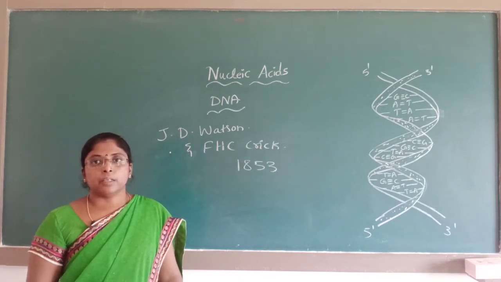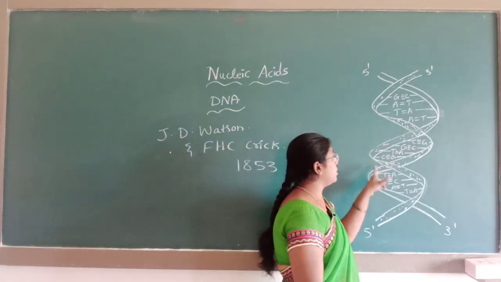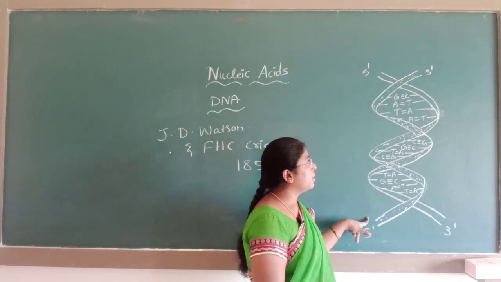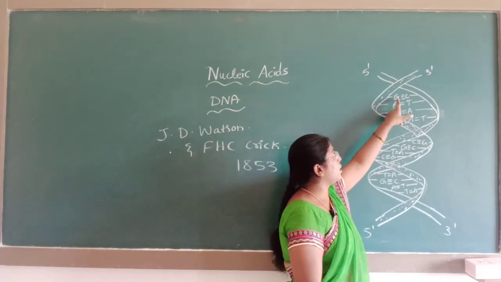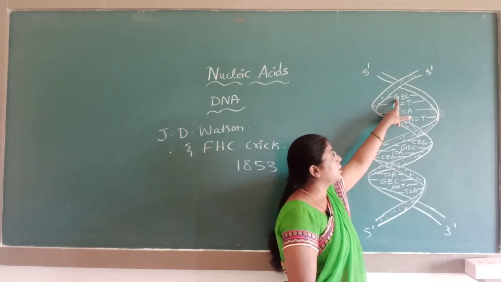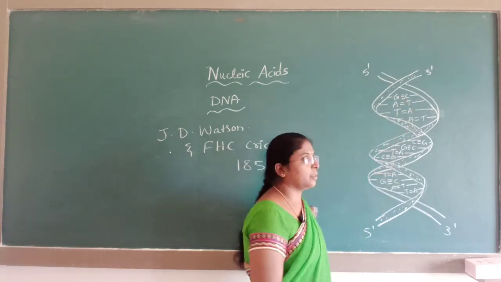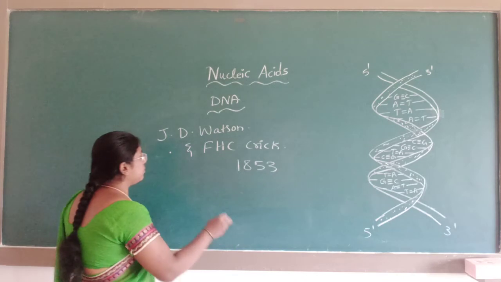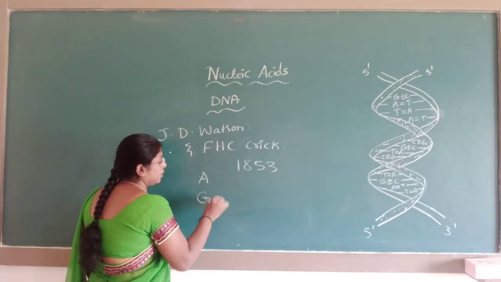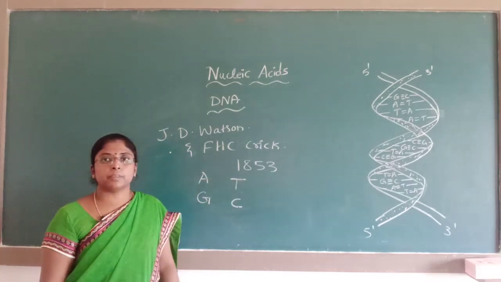They gave that DNA has a double helical structure, coiled together, having as nitrogenous bases guanine, cytosine, adenine and thymine. There are four bases present: adenine, guanine, cytosine and thymine are the nitrogenous bases present in the DNA.